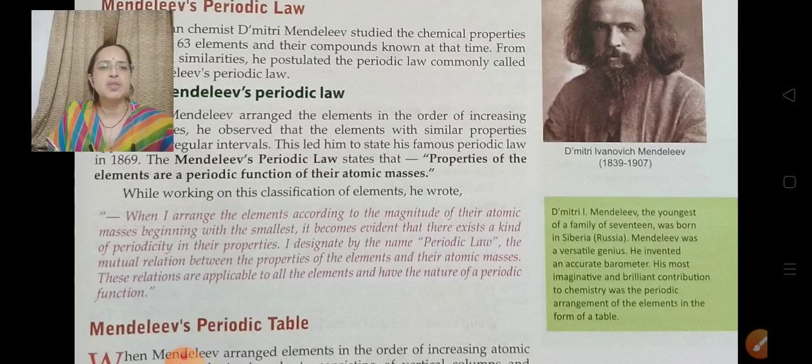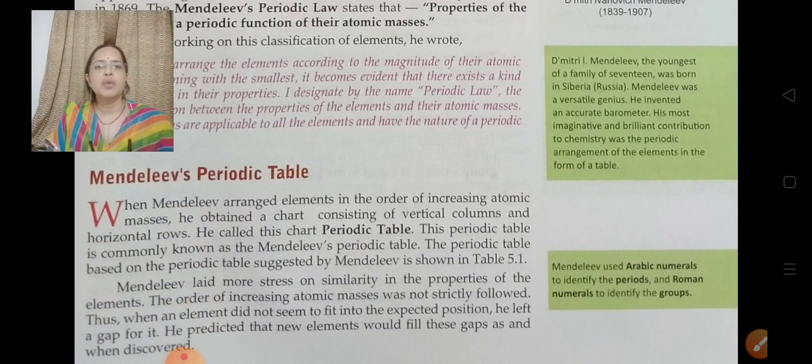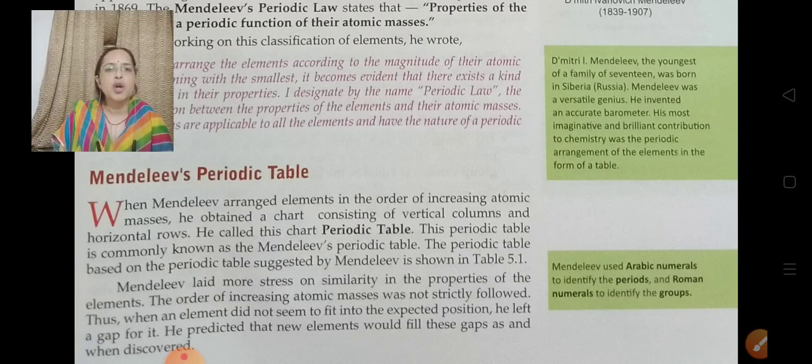Now next is Mendeleev's periodic table. When Mendeleev arranged elements in the order of increasing atomic masses, he obtained a chart consisting of vertical columns and horizontal rows. Means according to the chemical properties, when Mendeleev arranged all the elements, he got a particular structure of a chart in which all the elements are arranged in vertical columns as well as horizontal rows. He called this the periodic table. It is commonly known as Mendeleev's periodic table because he made it.